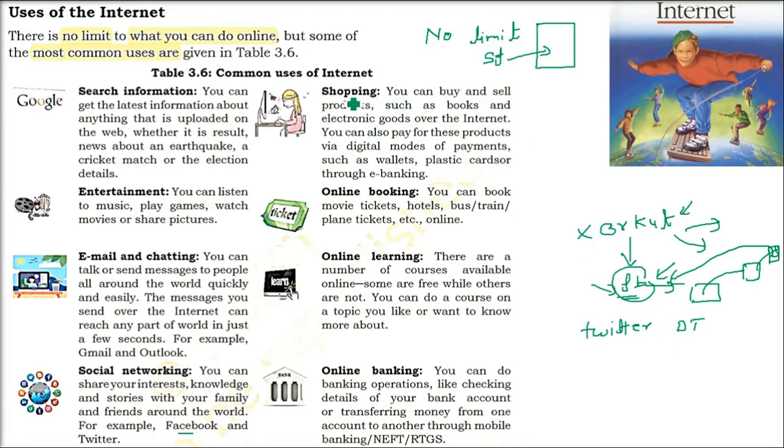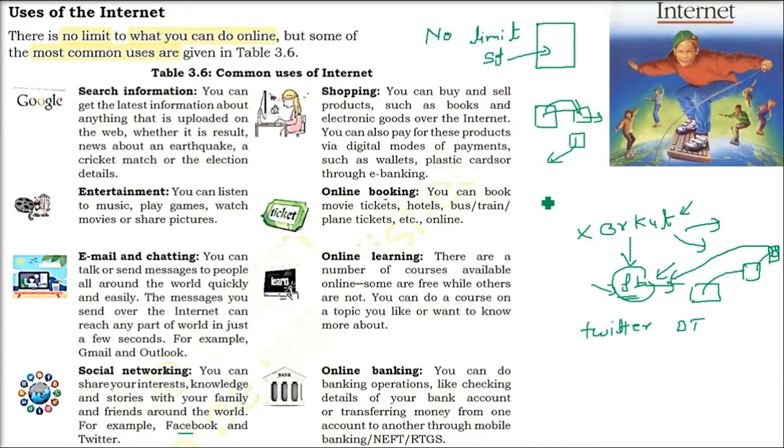Shopping. You have the richest person, Jeff Bezos, Amazon head. So just try to find out what you want to search, add it to cart, pay, and relax. After 2-3 days, a delivery person will come and give it to you. Sitting on your computer and just buying things.